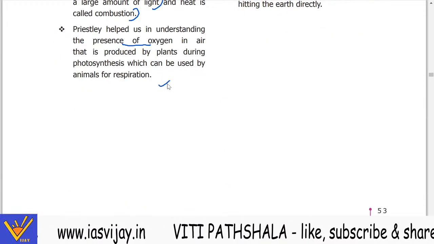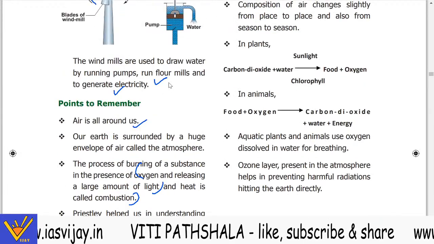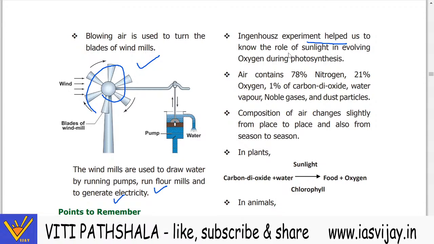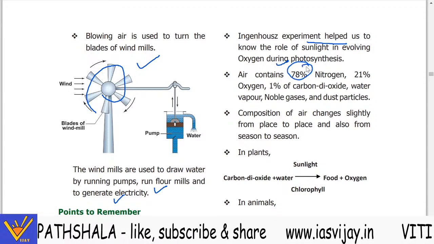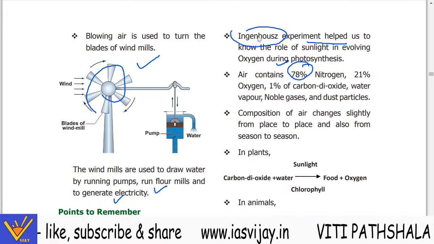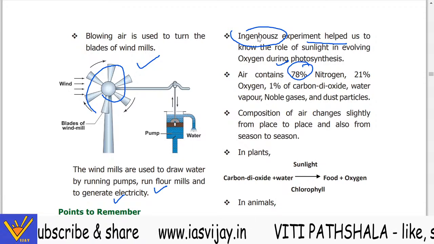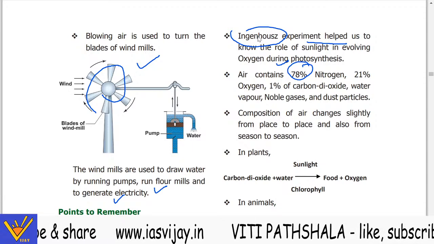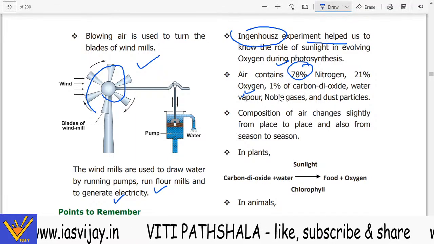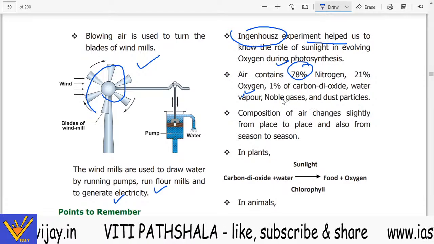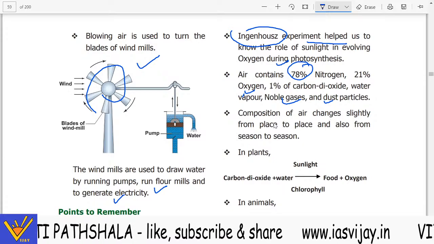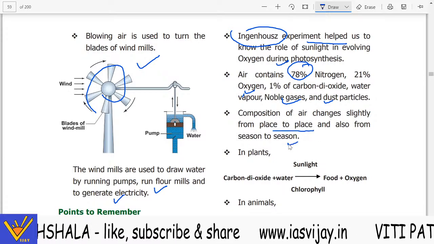Oxygen can be used by the animals for respiration. Then another scientist, not Ingenhousz, the other person who was there, explained the nitrogen. And the air contains 78% nitrogen, 21% oxygen, and carbon dioxide, water vapor, noble gases, and dust particles. Composition of the air changes slightly from place to place and also from season to season.